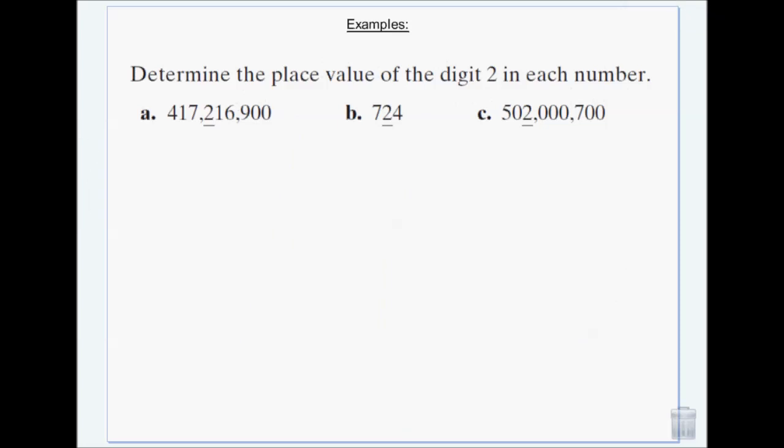All right, so when we're determining place value, what we're going to do is we're going to look at the 2. All right, so I have ones, tens, hundreds, thousands, 10,000s, 100,000s. So the place value of this digit is 200,000.